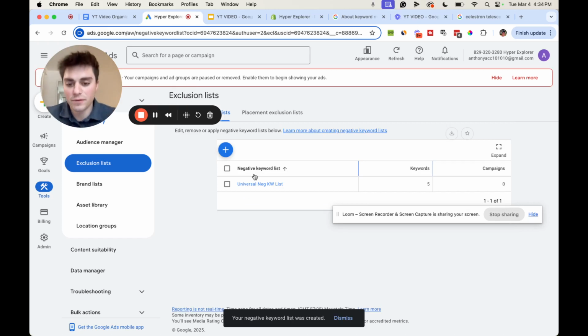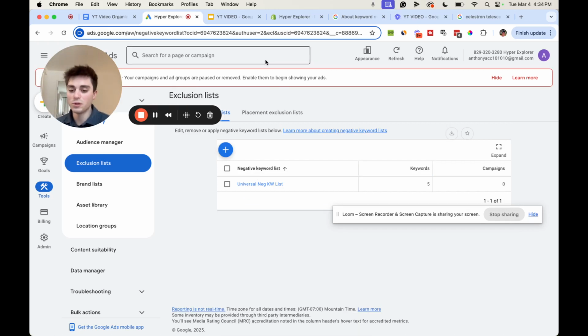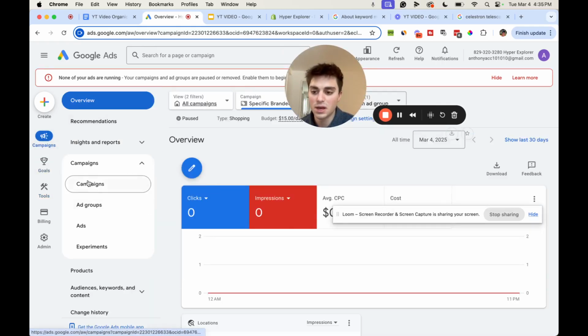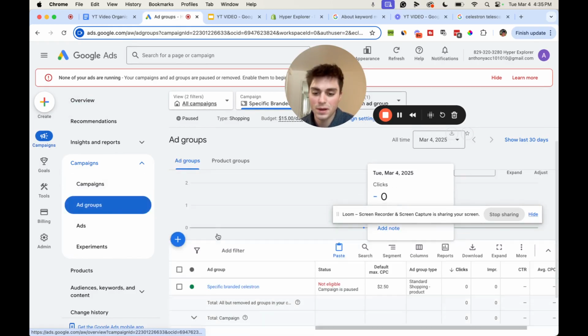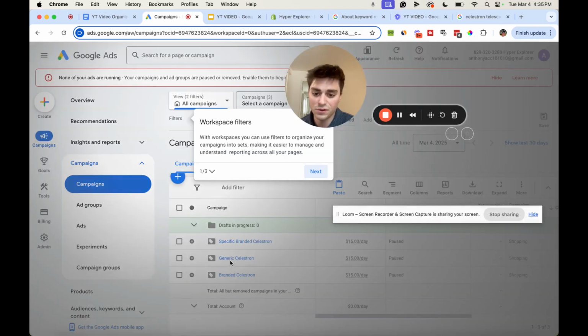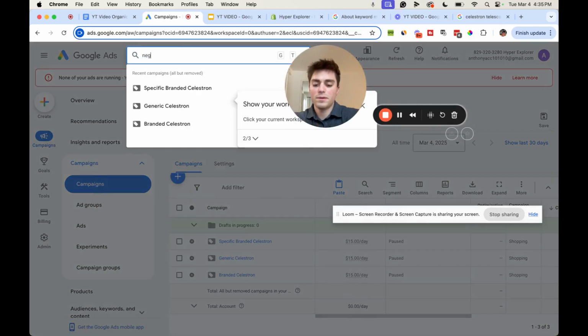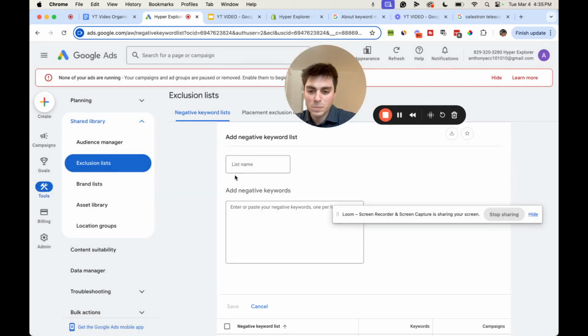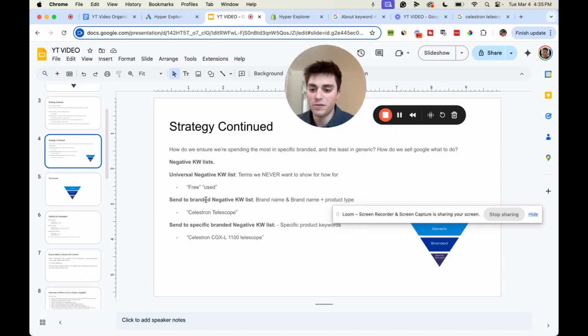Okay, so I hit save on that universal negative keyword list. Now we're going to get into the send to branded and send to specific branded negative keyword lists. I'm going to go to campaigns here, and first things first, I'm going to make the negative keyword list. We're going to do send to branded. Like I said before, send to branded is any keywords that are specific to the brand, but not specific to a single product, because any single product would be specific branded.